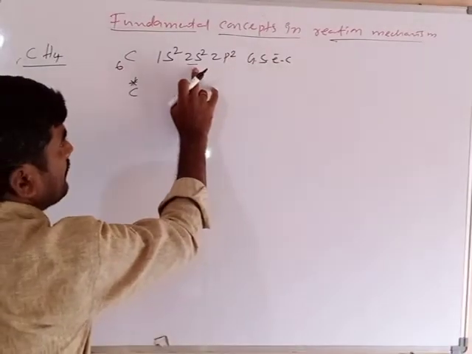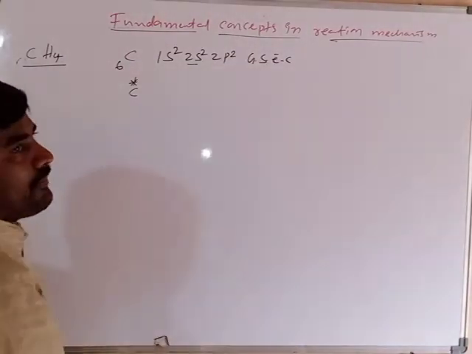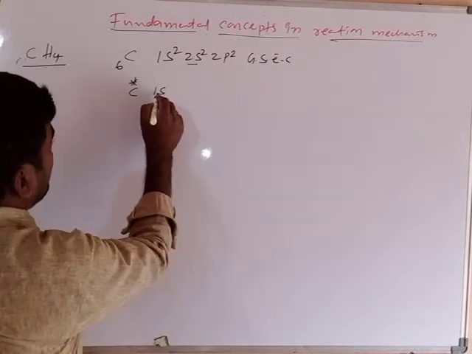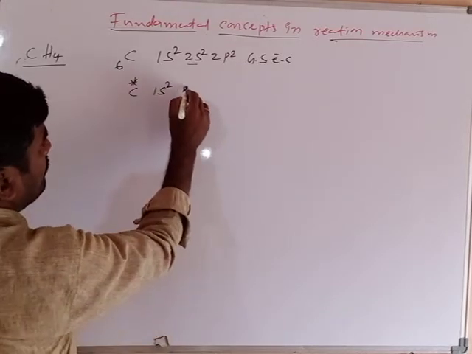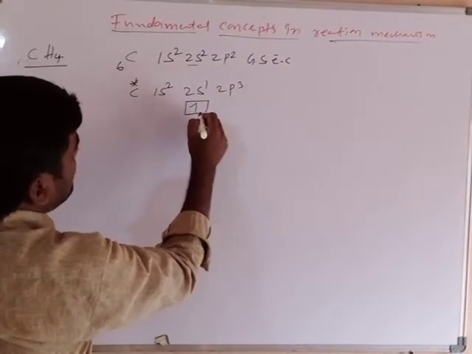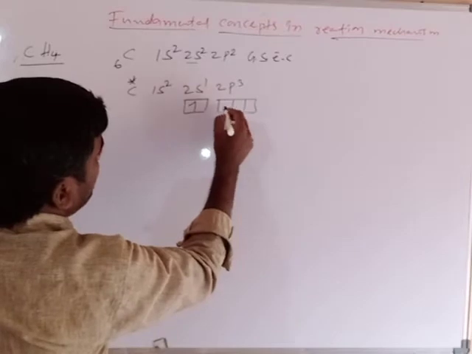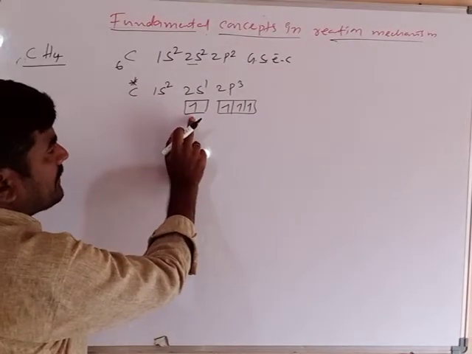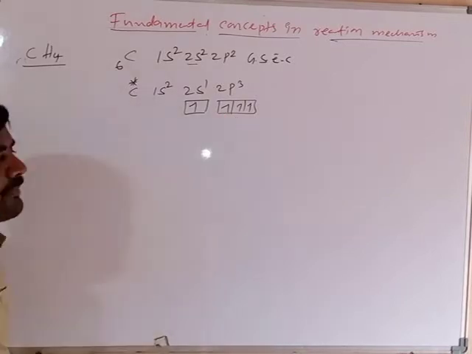Now the 2s electron is promoted to the p orbital. The electronic configuration is 1s2, 2s1, 2p3. In its excited state, how many electrons are there? 4 electrons: 1 electron in the s orbital, 3 electrons in the p orbitals.